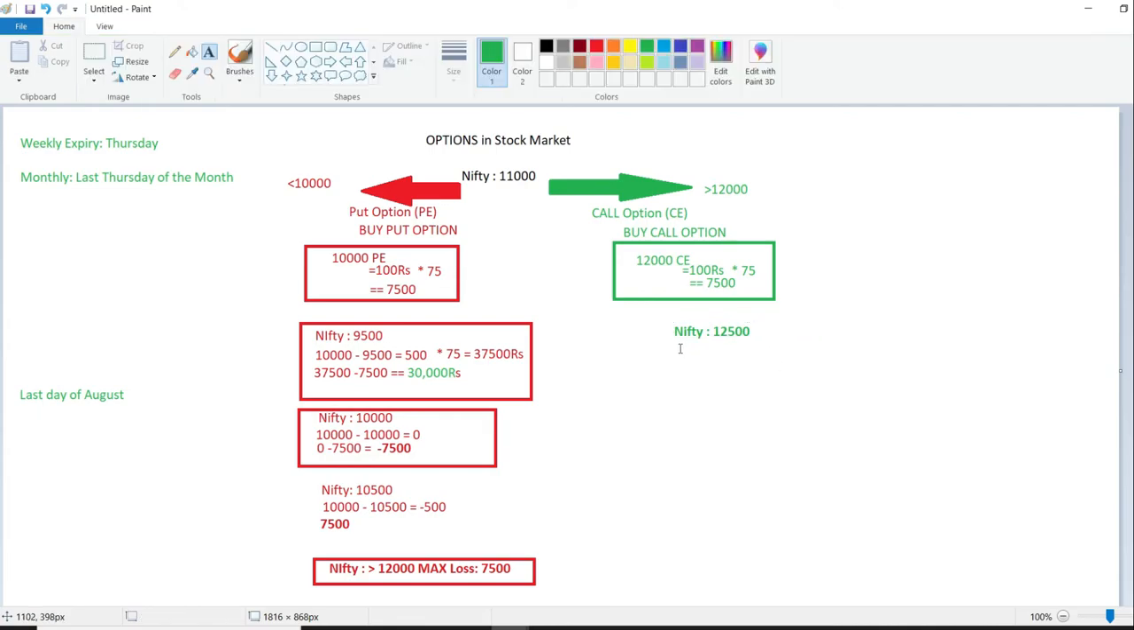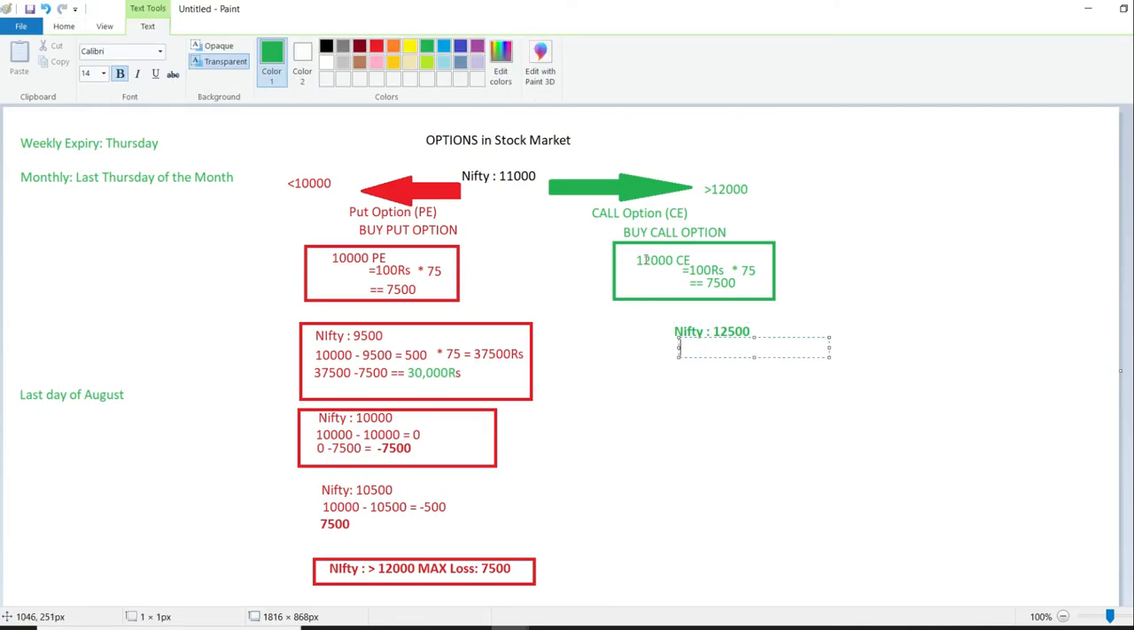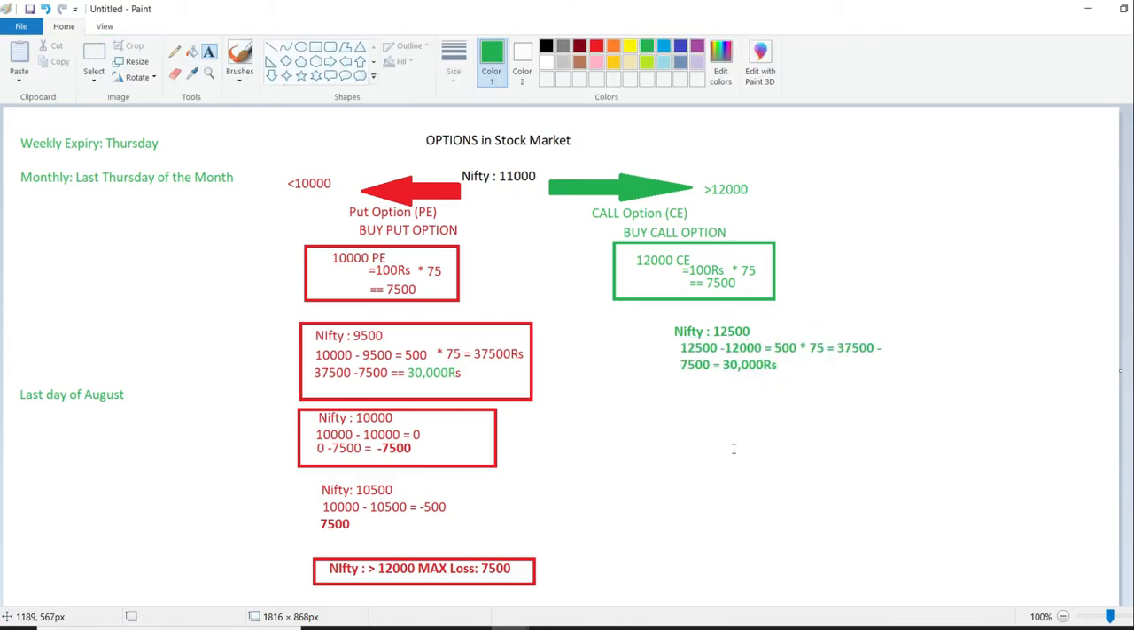What will happen? In this case, he predicted it will go beyond 12,000, and it expired at 12,500. So 12,500 minus 12,000, he would have made a 500 points profit. 500 into the Nifty lot of 75 becomes 37,500. Since you have made an initial investment of 7,500, your overall profit would be 30,000. This would have been his profit if Nifty closes at 12,500.